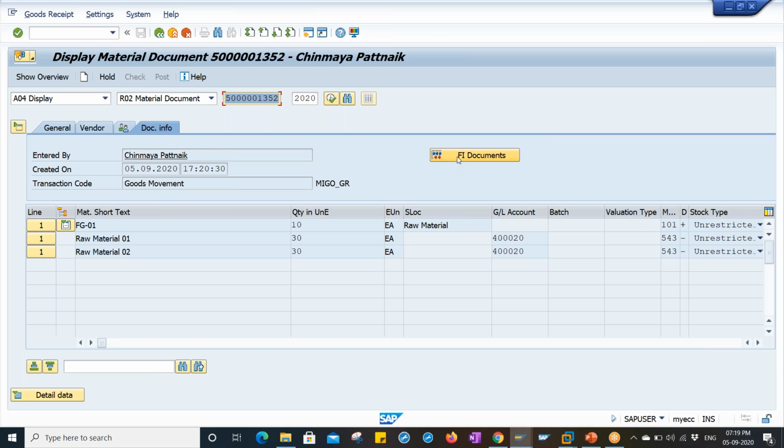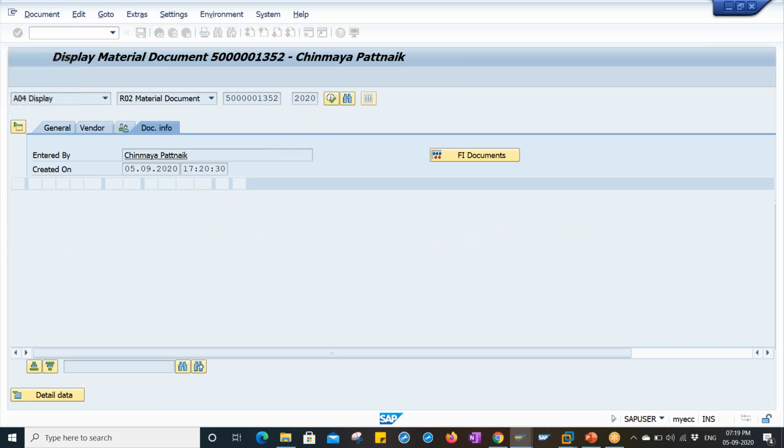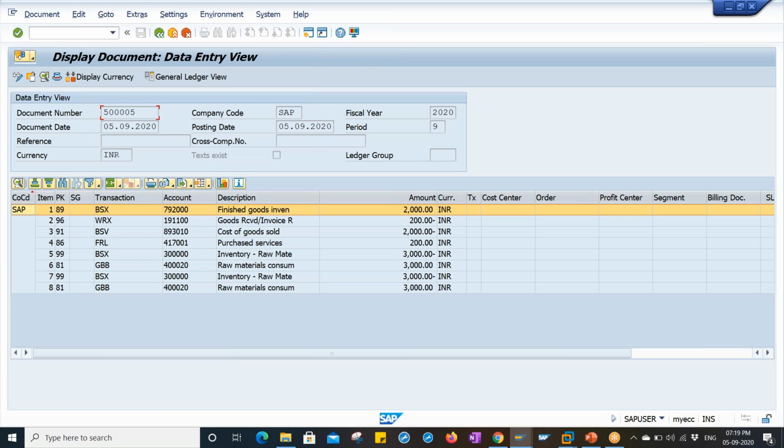Click on FI documents, which is very important, because whenever we attend an interview, interviewers ask about the subcontracting accounting entries. This is the accounting entries of the subcontracting goods receipt. If you have any questions about the accounting entries, can you please ask me right now?